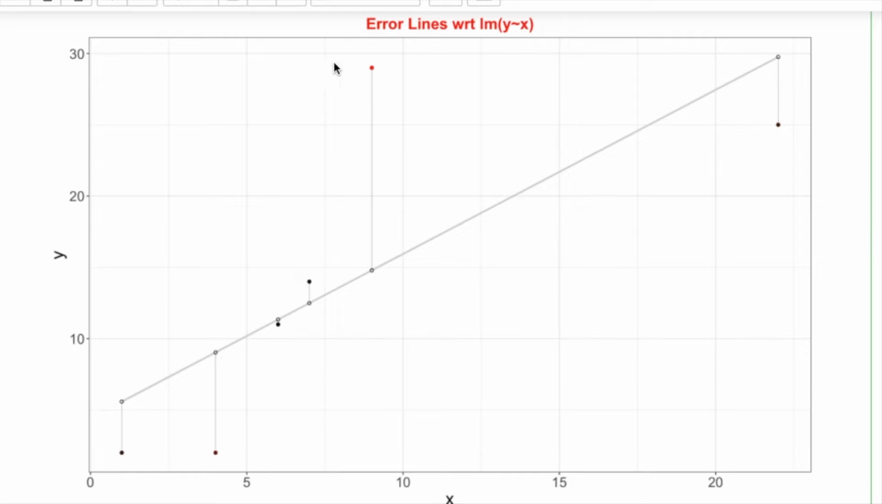And if you see this red dot, this dot is one of our outliers. With linear regression, this is kind of a problem and it will shift your line. So you have to be aware of that.